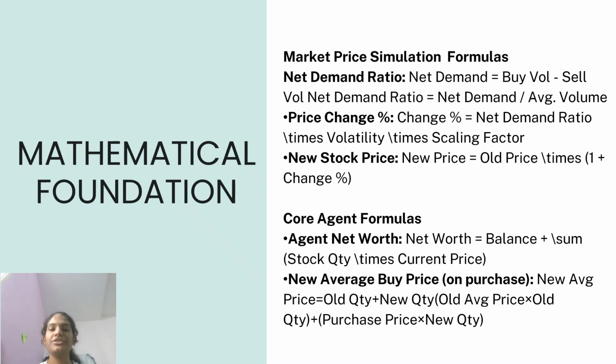Finally, the new stock price is calculated as: new price is equal to old price times 1 plus change percentage. Each agent also tracks its net worth, which is its remaining balance plus the total value of its own holdings. As agents buy more, their average buy price changes accordingly. All these formulas together make the market dynamic and realistic, where prices constantly adjust just like in the real world based on demand, supply, and volatility.